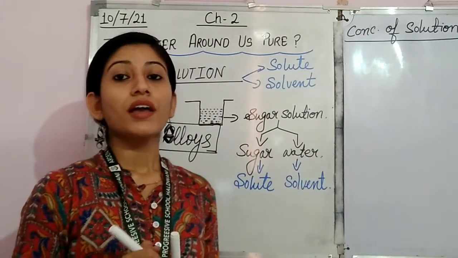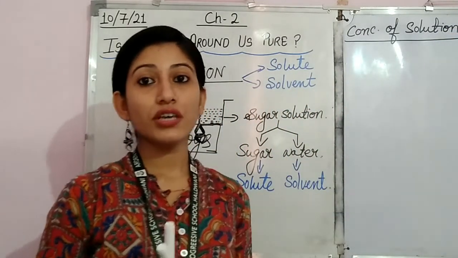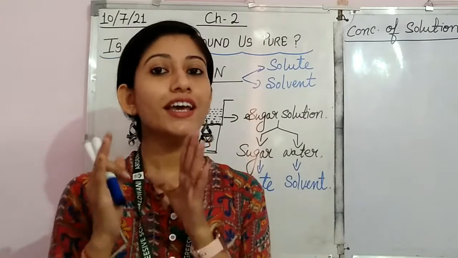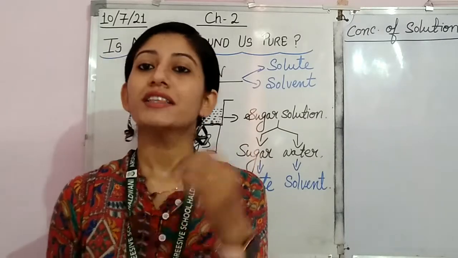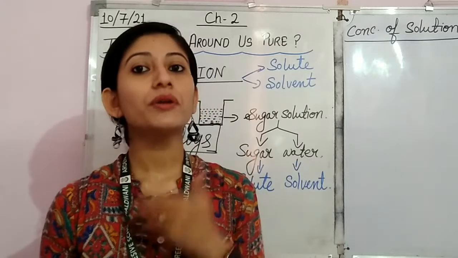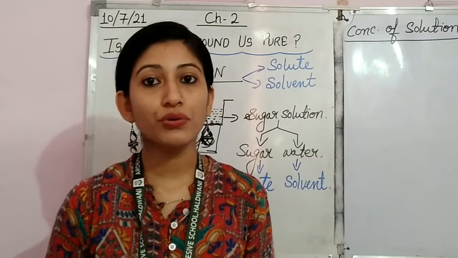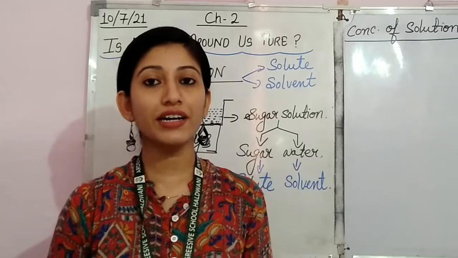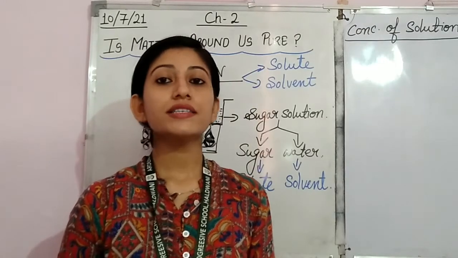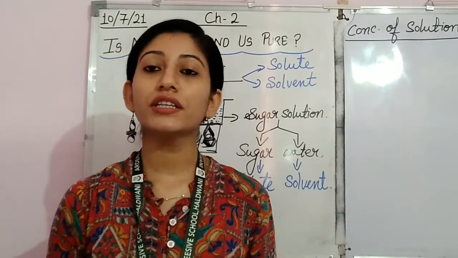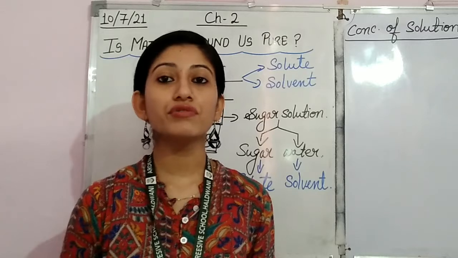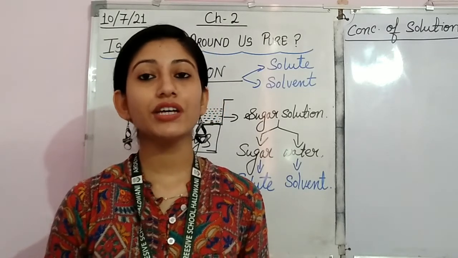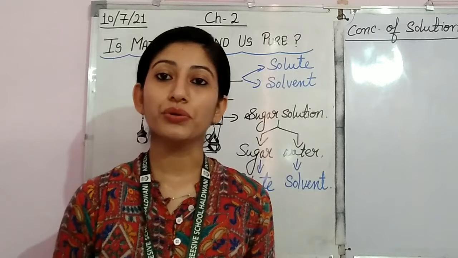Whenever we have to see the amount of solute in a solution, the amount of solute present in the given solution is called its concentration. When we ask what the concentration of a solution is, we have to see the amount of solute present in the given solution.